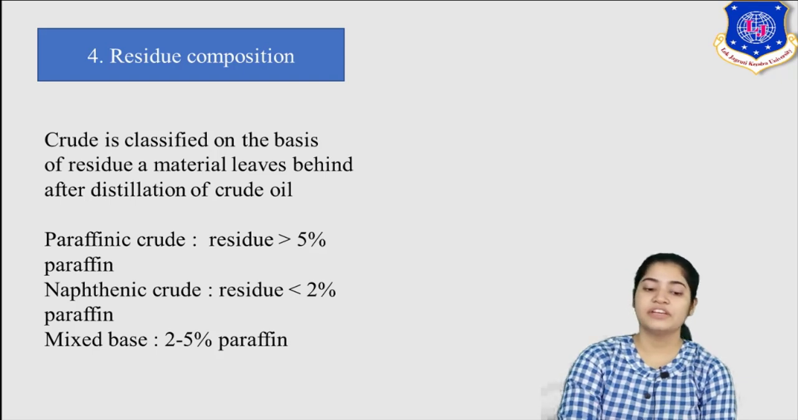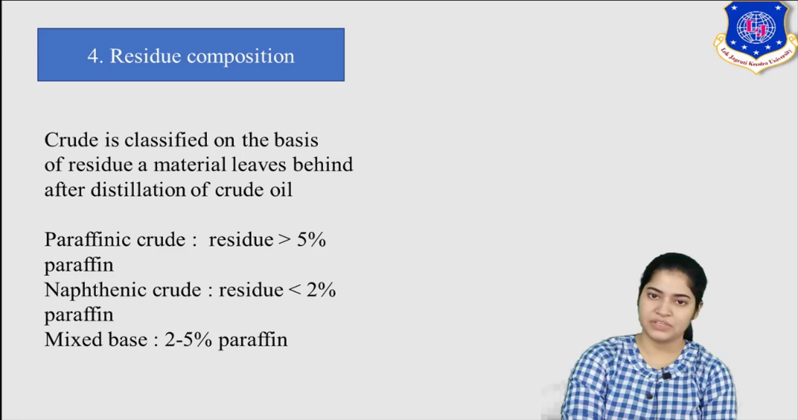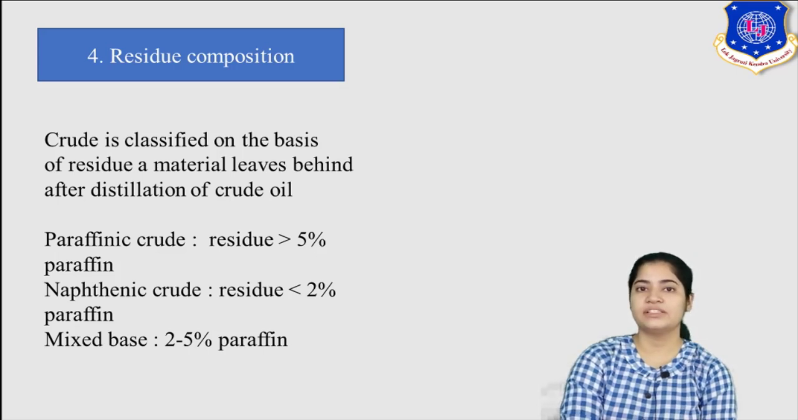Similarly, if in residue your paraffin concentration is less than 2%, then that crude is naphthenic crude. Now what is mixed base crude? If your paraffin concentration is between 2 to 5%, then your crude is mixed base, that is, it is between paraffin and naphthenic. Now about aromatics, aromatics and olefins are present not in bulk quantity. So we are just dividing the crude based on the percentage of paraffin present, because it is present in majority.